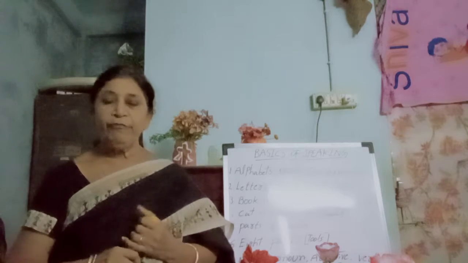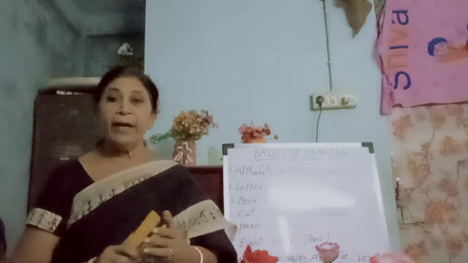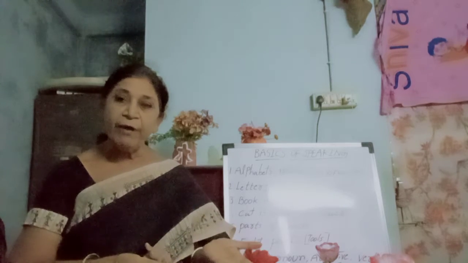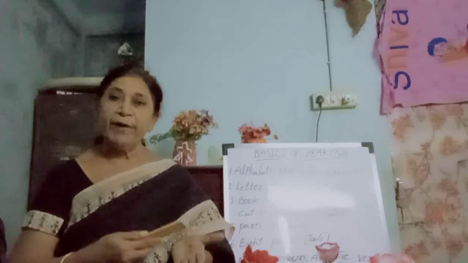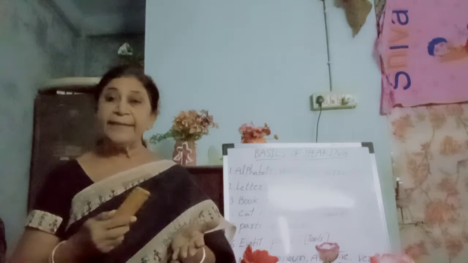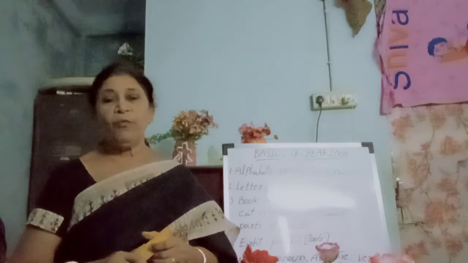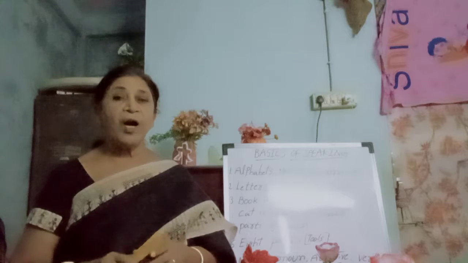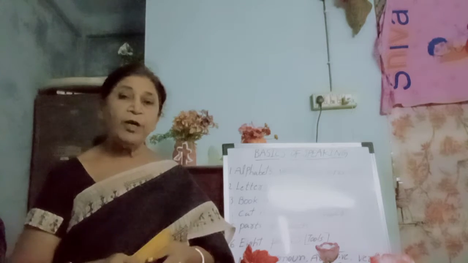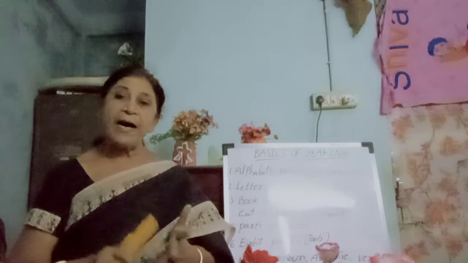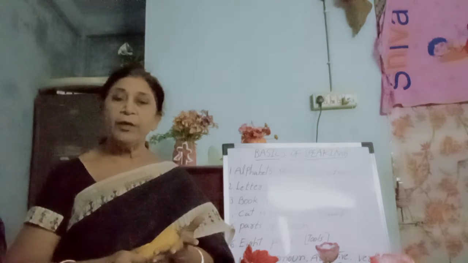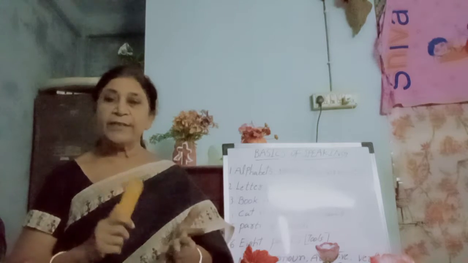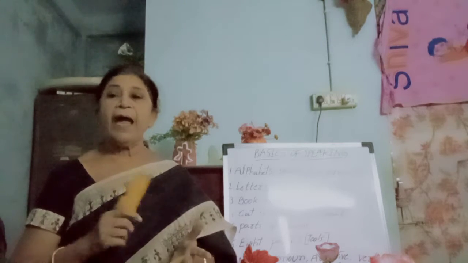Now what is an adverb here? An adverb is a word which adds something to the meaning of a verb, or qualifying the verb, or describing the verb. What a verb is we have already learned. For example, Ramu walks fast. What is the verb here? Walks. Fast is describing the verb. So walks is the verb, fast is the adverb.